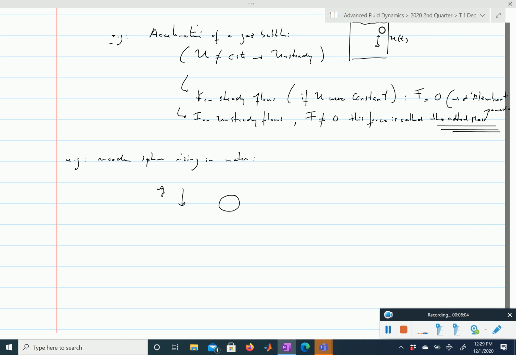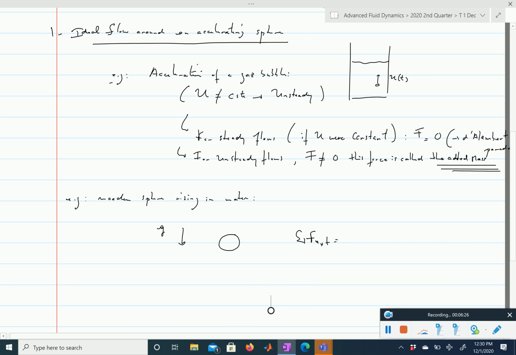If we want to see how fast the ball accelerates, we have to impose Newton's second law. So we have to write that the mass of the wooden sphere times the acceleration is equal to the resultant force, and therefore it is equal to the sum of all of the external forces.